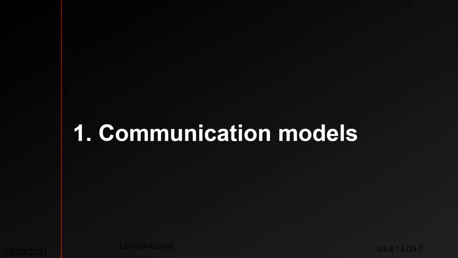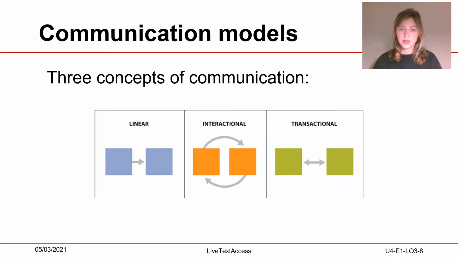What can we learn from communication models? The main models of communication can be split into 3 categories, and all following models can be assigned to one of these categories: linear, interactional, and transactional. The linear model holds that a message travels in a straight line from its source through a channel and to its receiver. Linear models explain one-directional communication processes.